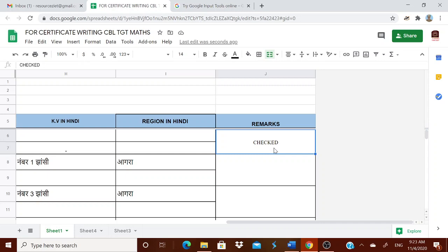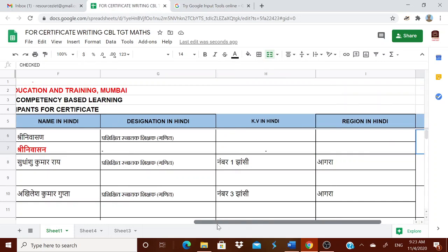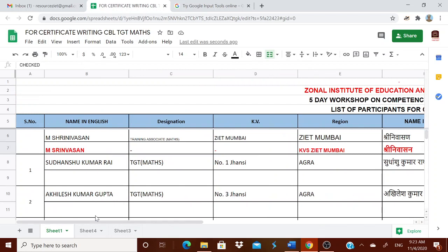One more kind request. Please do not make any other changes in this Google Sheet because it will affect the whole data. Therefore, please do it within 1 day or 2 days so that your e-certificate can be generated at your level.